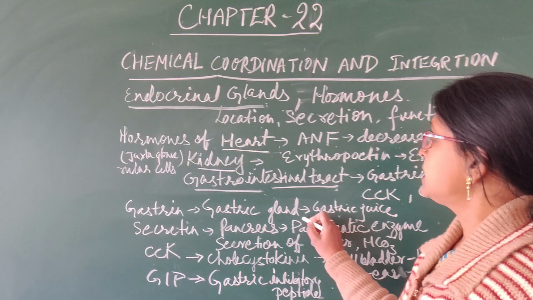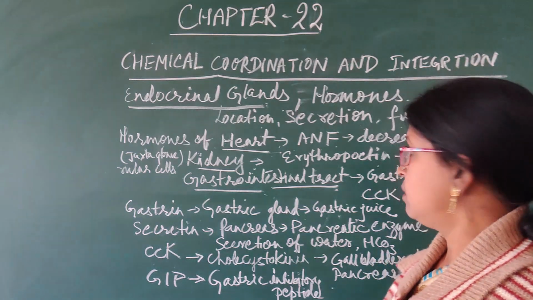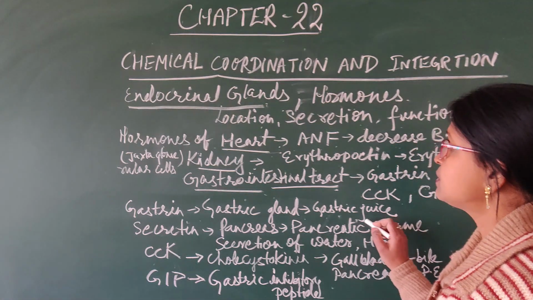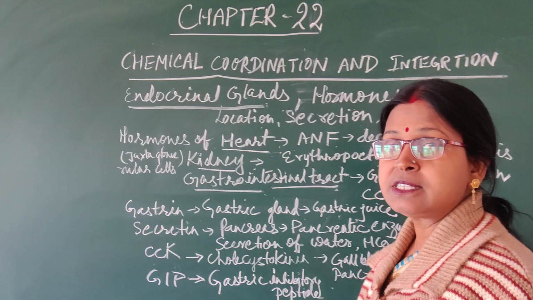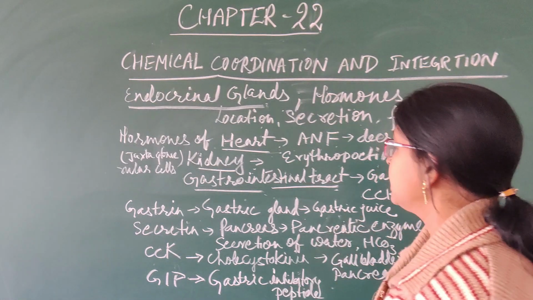Gastrin is secreted by the gastric glands, that is the glands present in the stomach. They stimulate the secretion of the enzymes in the stomach.